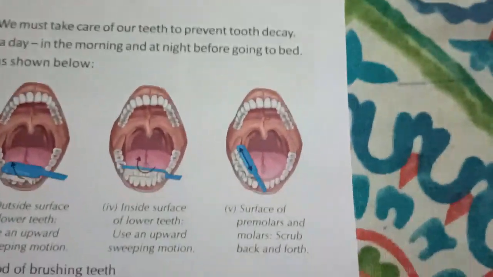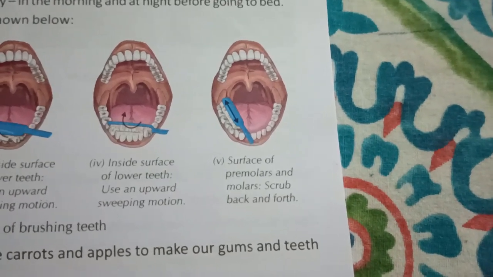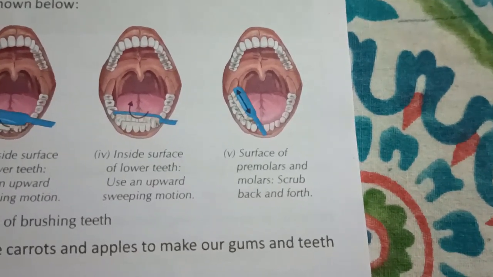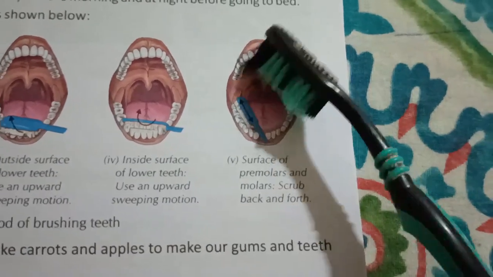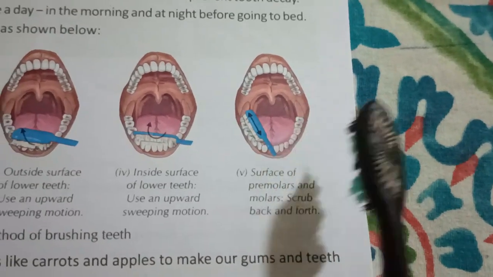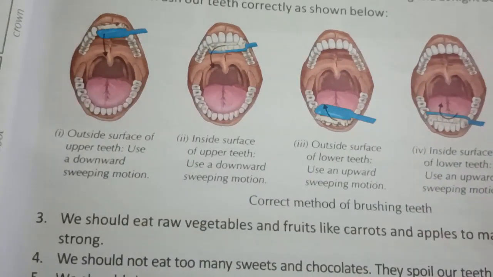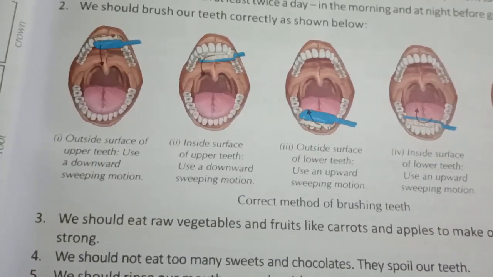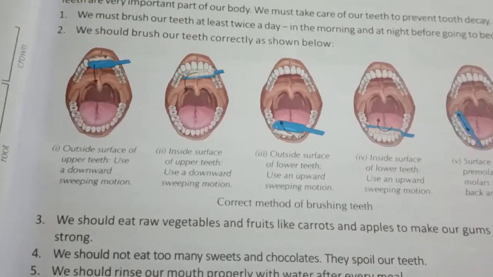Now we will see how to clean our molars and premolars. We have to clean the surface of the premolars and molars with a scrubbing back and forth motion. It means like that, front and back, we have to brush our teeth. In this way we have to clean our premolars and molars. So these are the certain ways that we have to follow to brush our teeth.